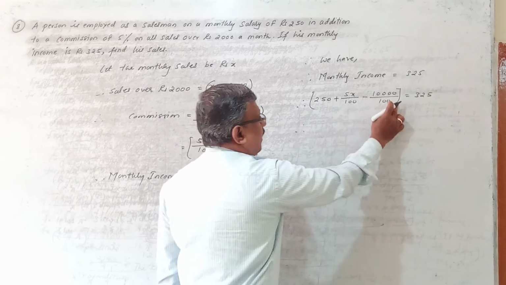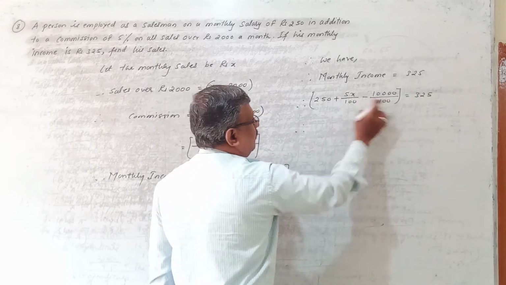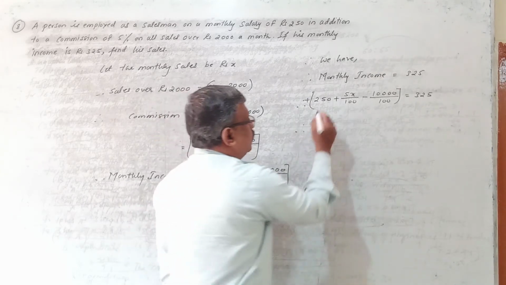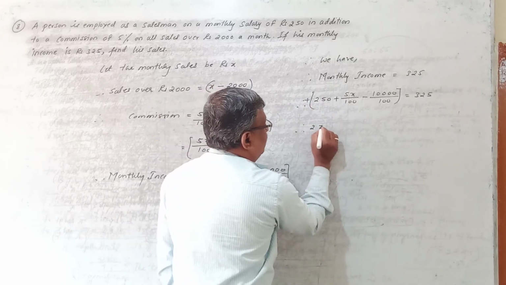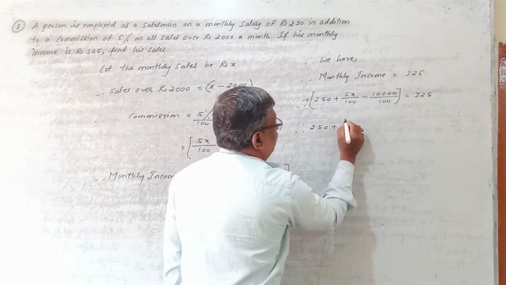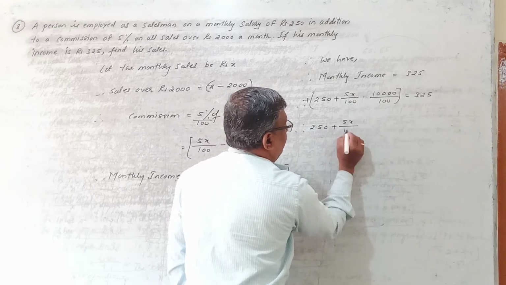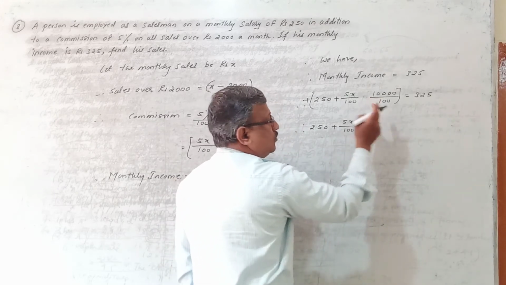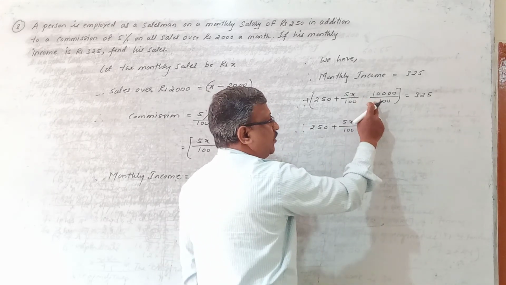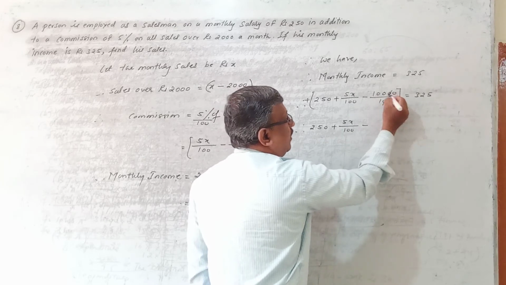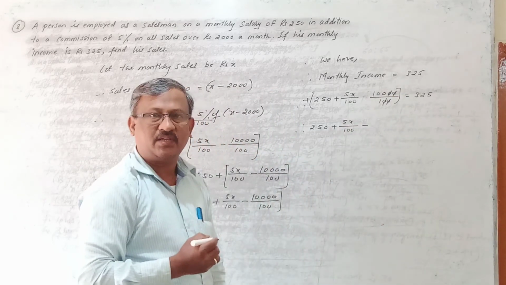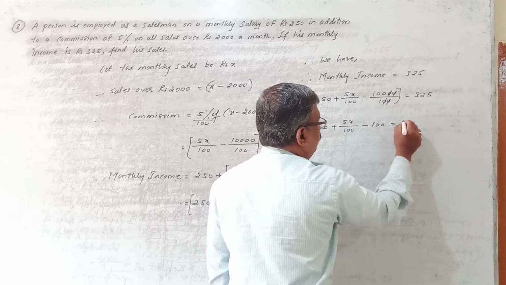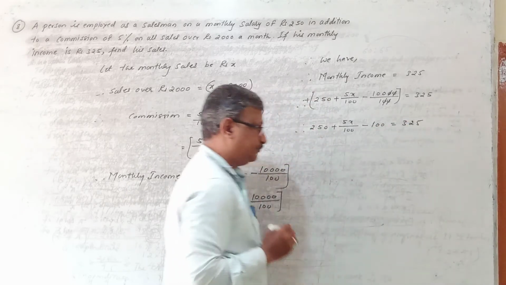And now solve this equation. So first open the bracket. If you open the bracket, this remains as it is because outside the bracket we have plus. So it remains 250 plus 5x divided by 100, also remains as it is, minus. Now to make the simplification easier, 10,000 I can divide by this 100. 2 zeros I can cancel. So you will get 100 equals 325.